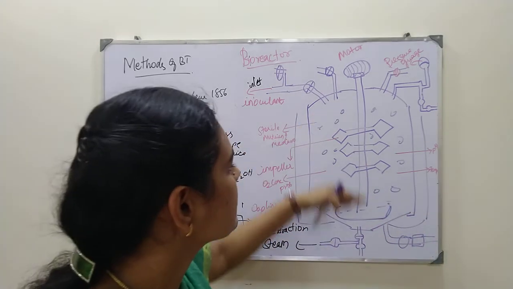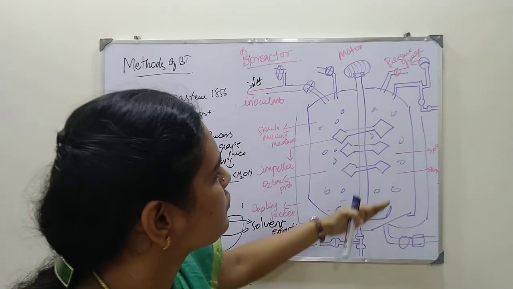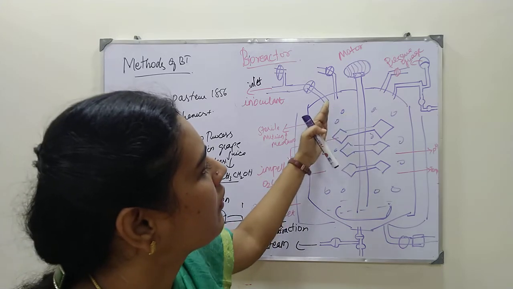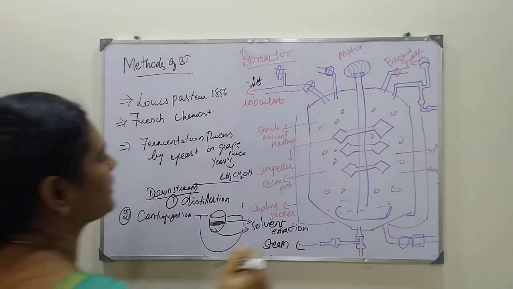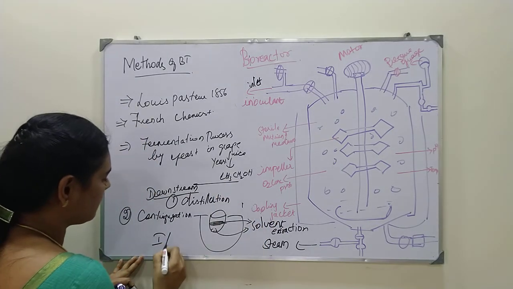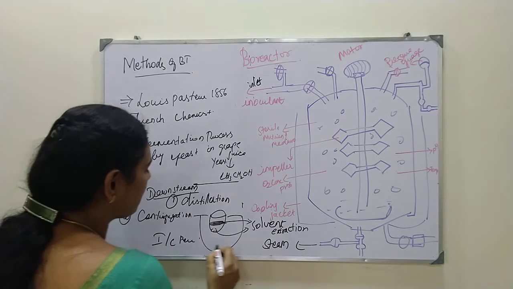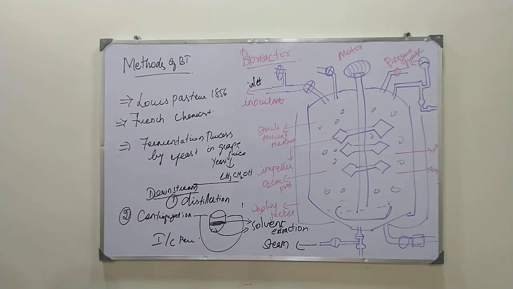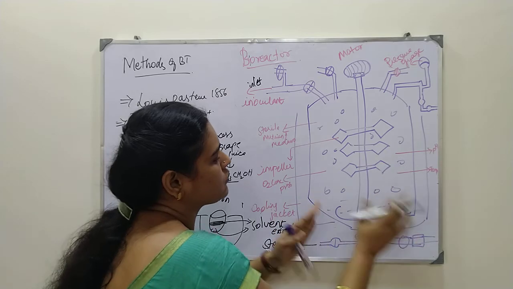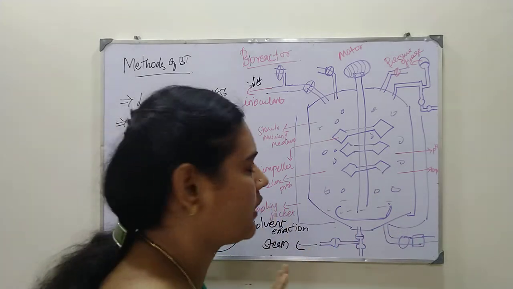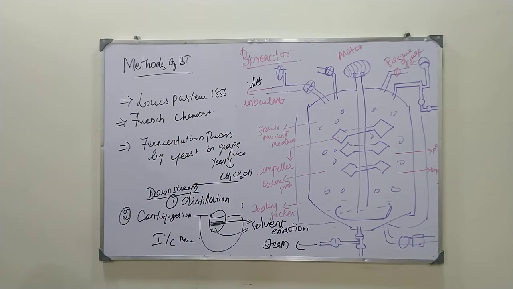Likewise, we need some time for the process to end and give the specific product. That is the incubation period for a particular time. After the incubation period, the product is withdrawn from the fermenter using the downstream process, which I just explained. This is about your fermentation. Thank you.